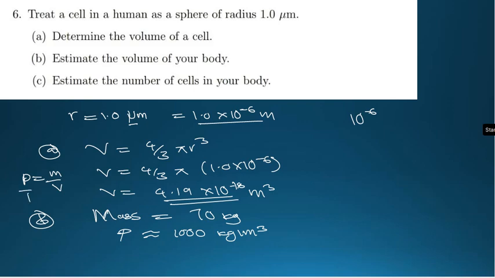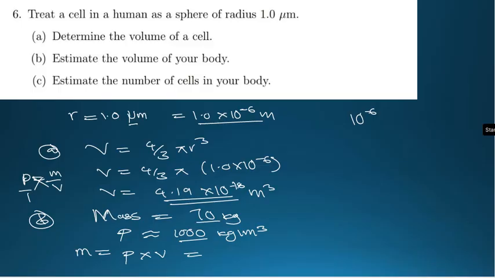We cross multiply here. Our mass is going to be density times volume.